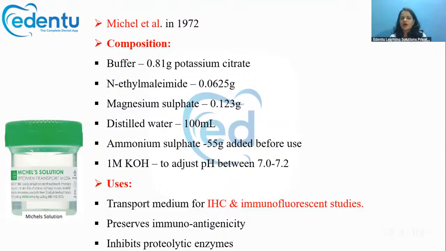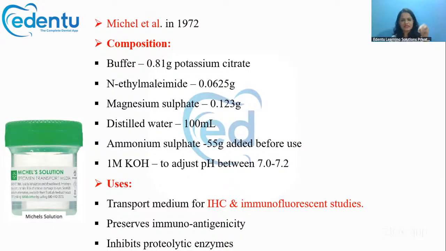Now, there is a special transport medium that we use for IHC, immunohistochemistry, and immunofluorescence studies, mainly for vesiculobullous lesions like pemphigus vulgaris, lichen planus, or SLE. We do immunohistochemical studies for these.